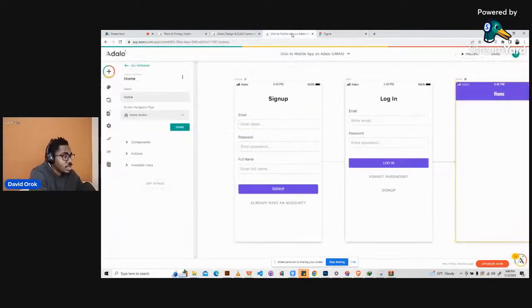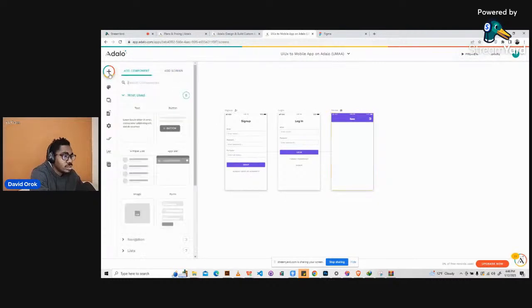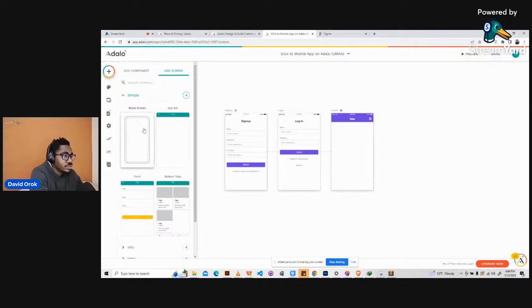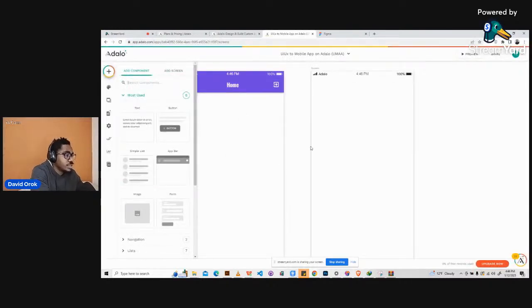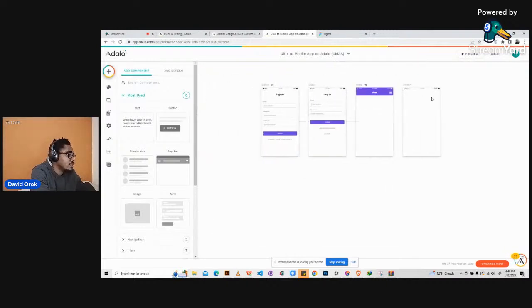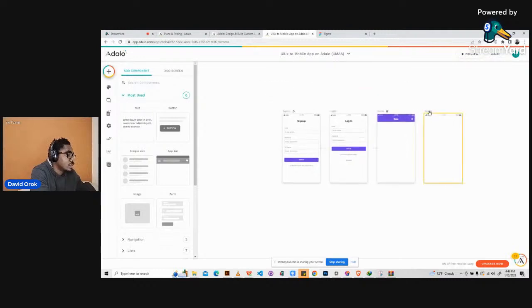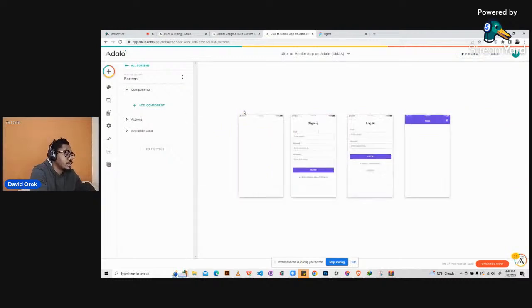All right, so let's go back here, and then let's go to the add components section, go to add screen, and click on blank screen. So I select blank screen, then I call it splash screen, and then just click enter or create screen. So you have a blank screen here, and it's appearing on the right hand side of the screen. I will just click and drag it around to here. All right. Okay, so we have it here now.